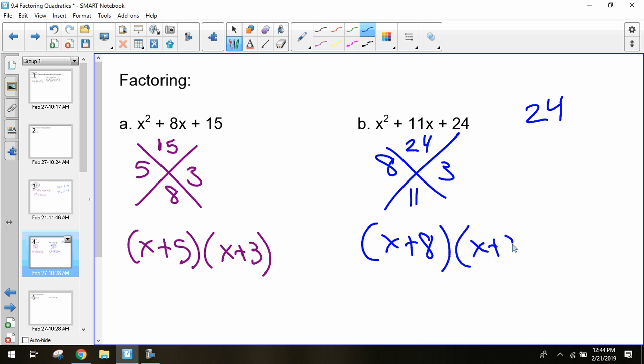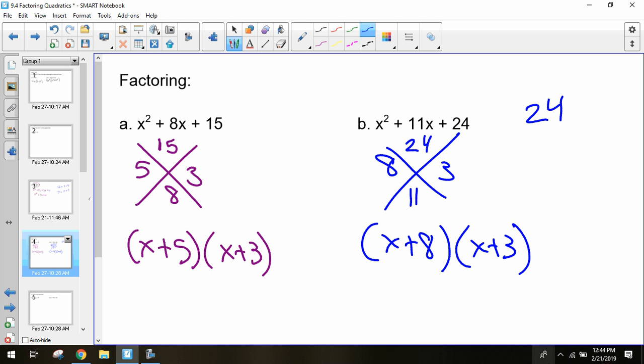x plus 3. If you want to check whether you have the right answer, if you're afraid your numbers aren't right, multiply these back together. Distribute it like what we've done before. And if you get the same solution, if you get what you started with, then you have the right answer. If you get something else, then we either multiplied wrong or our 2 numbers are wrong.